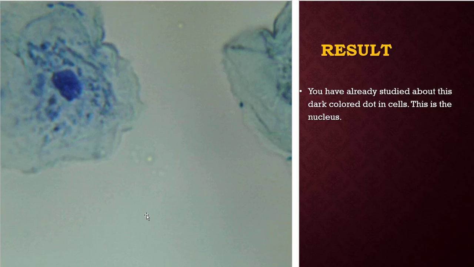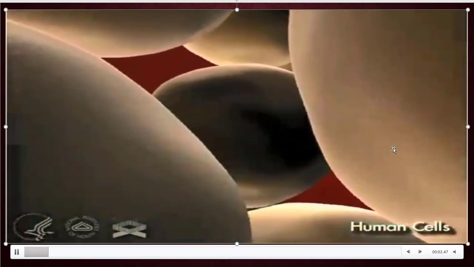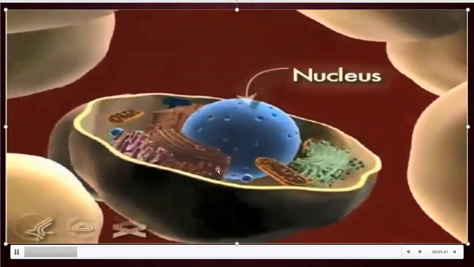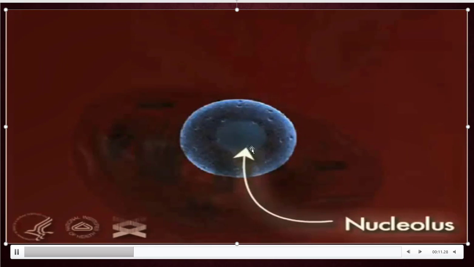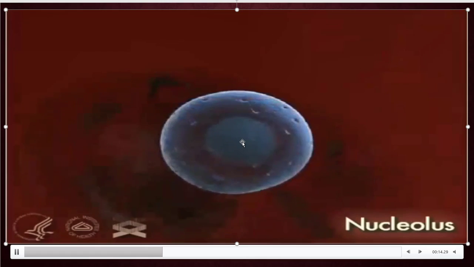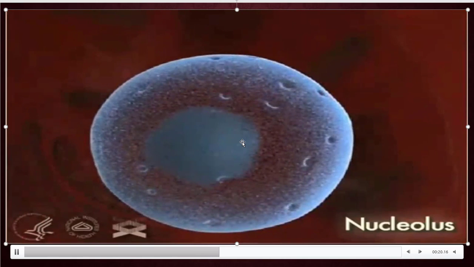Okay children, now I want to show you the 3D of the nucleus with the help of this video. Observe this video carefully. These are the animal cells, especially human cells. Inside the human cell, the blue big ball is the nucleus. Inside the nucleus, you will find a small spherical ball that is called nucleolus. There is a fluid inside the nucleus. That fluid is called nucleoplasm. Okay children, this is the nucleus. The bigger one is the nucleus. Inside the nucleus, there is another small spherical structure, that is the nucleolus.